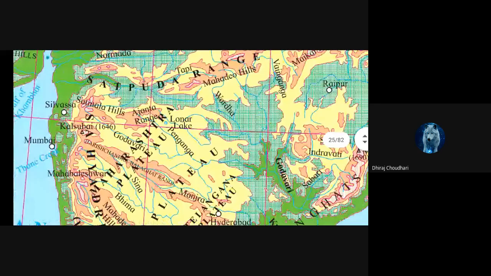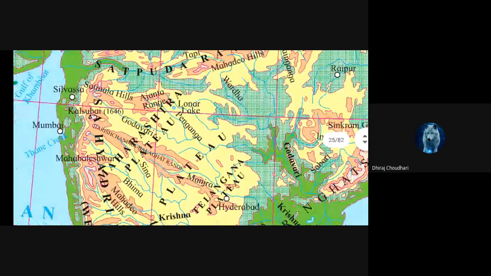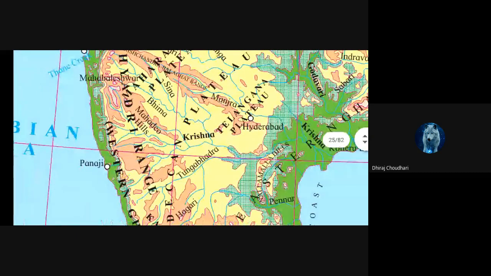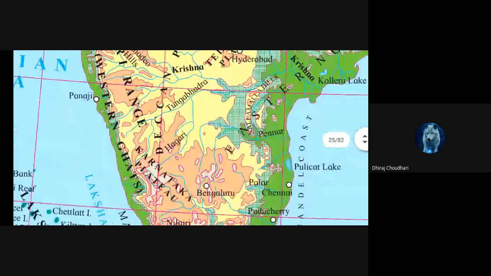Vardha river is there. Painganga, Godavari, Kalsubai Shikhar is here. Satmala hills are there. Ajanta range is there. Sina river, Bhima river, Manjra river, Krishna river is there. Tungabhadra river is there. Okay, so likewise this. Even Western Ghats are here.